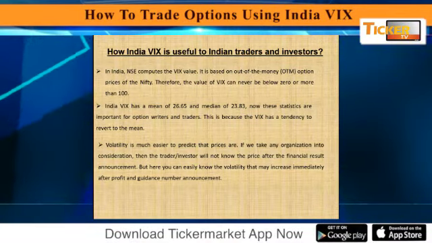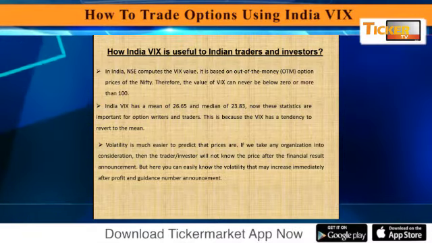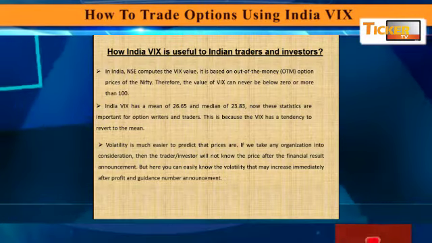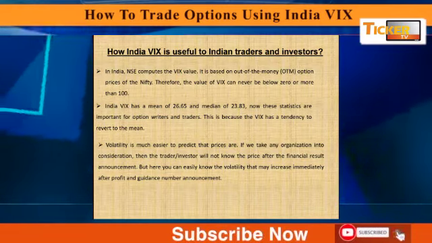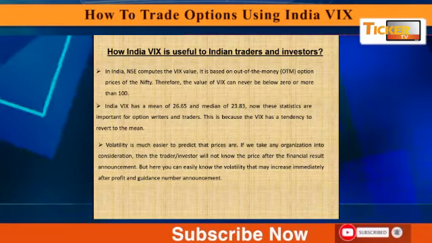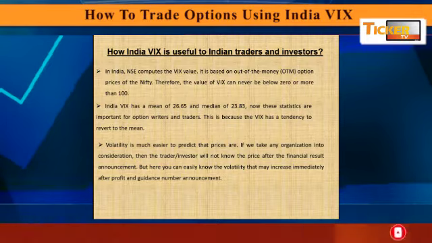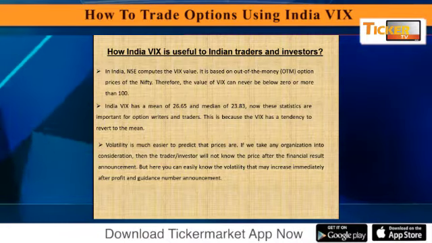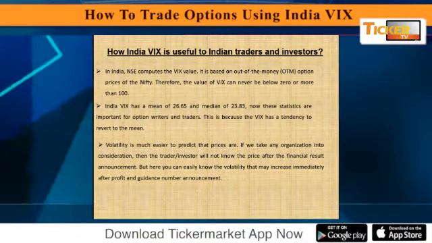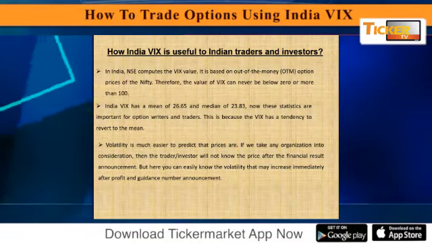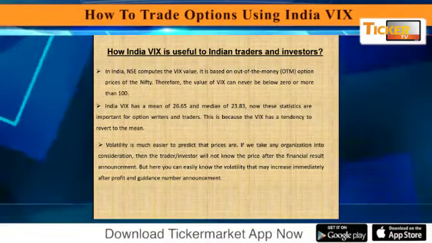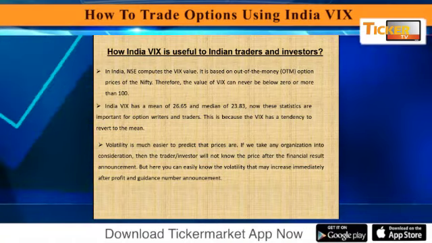Now, these statistics are important for option writers and traders because VIX has a tendency to revert back to the mean. So for now it is around 60 and its mean is 26.65. So we expect the volatility to drop a little bit more from here. Volatility is much easier to predict than prices are.